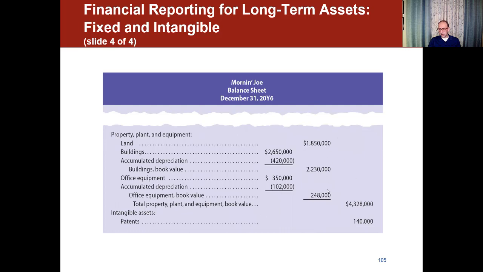And then adding these three numbers, which is the net value for land, building, and office equipment, will give us total property, plant, and equipment book value, which is this value, the $4,328,000. And then after we're done with that, we have the intangible assets, and in this case we only have patents for a value of $140,000.